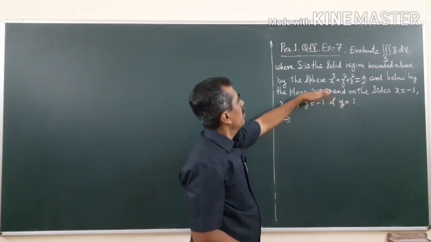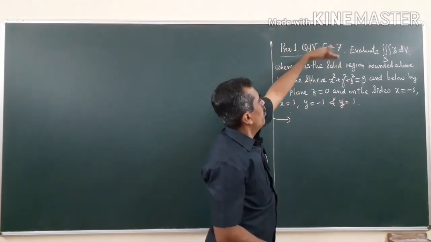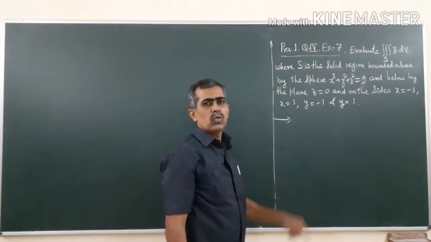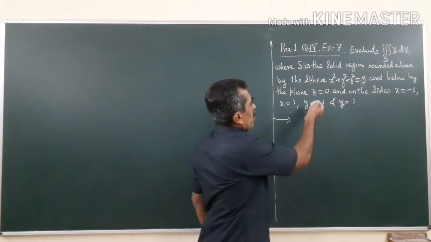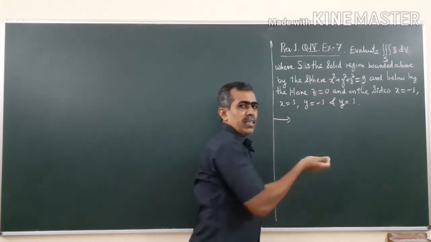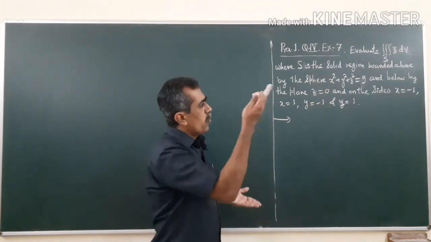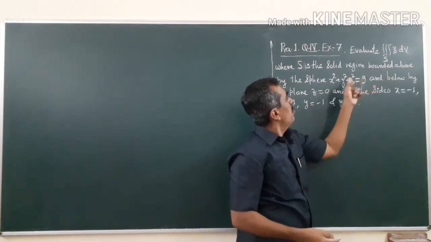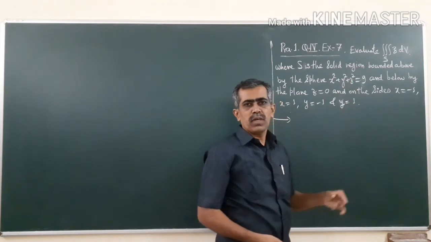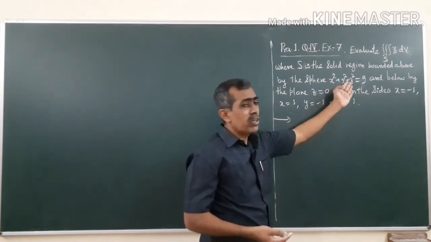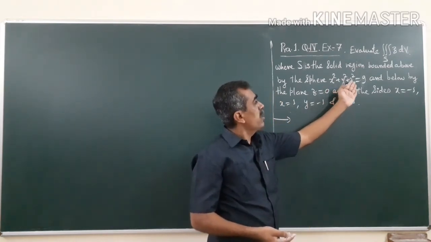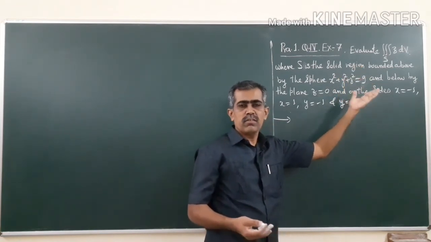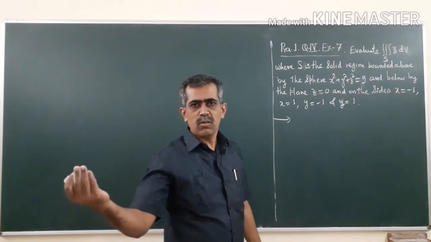Okay, and the top is bounded above by x square plus y square plus z square is equal to 9. Okay, so the z variable runs from the xy plane up to the boundary of the sphere. On the boundary of the sphere, what is z? z square is equal to 9 minus x square minus y square. So z is equal to plus minus under root.